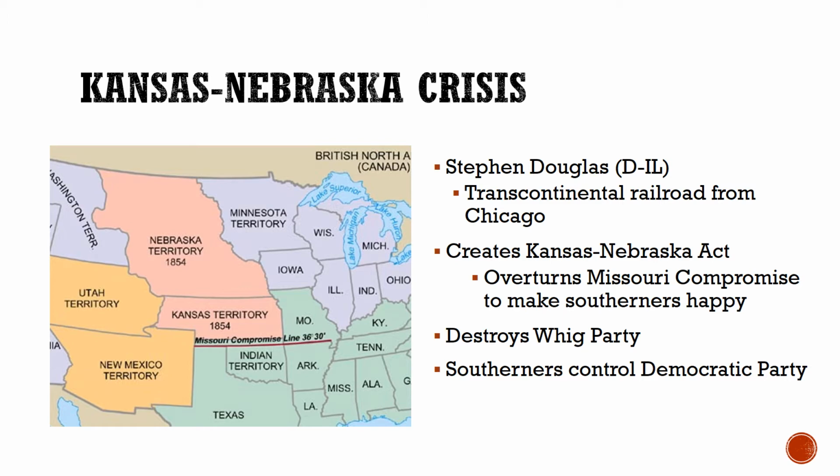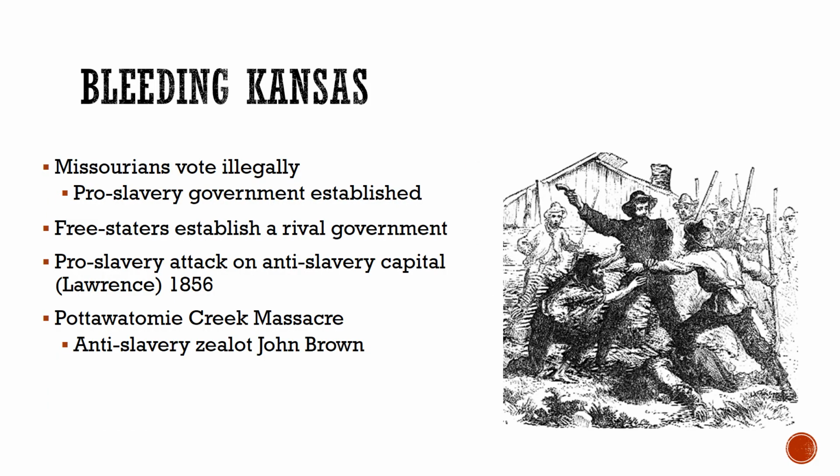So in 1854, the Kansas-Nebraska Act overturns the Missouri Compromise, but in the process, it completely destroys the Whig Party. We mentioned before the separation between the Northern Conscience Whigs and the Southern Cotton Whigs. The Kansas-Nebraska Act just destroys the whole party. And then what ends up happening is many Northerners are going to leave the Democratic Party, which leaves Southerners in control of this party. The result of the Kansas-Nebraska Act is violence.